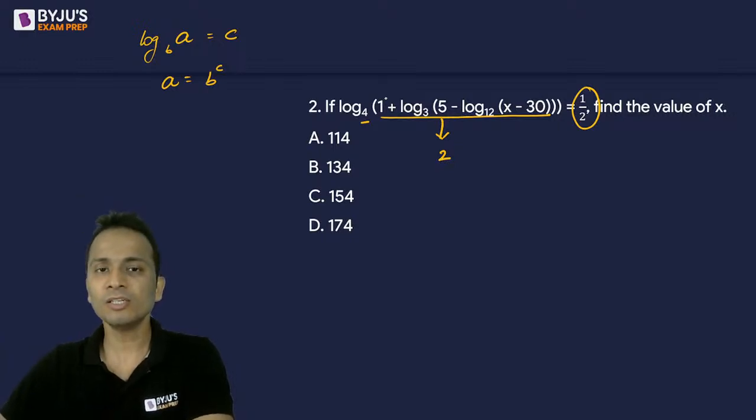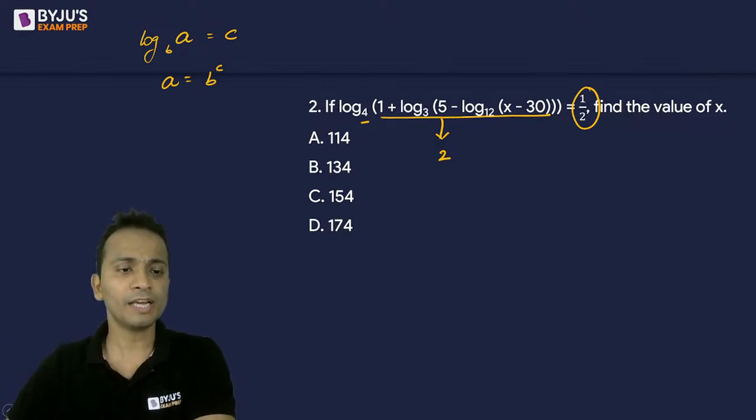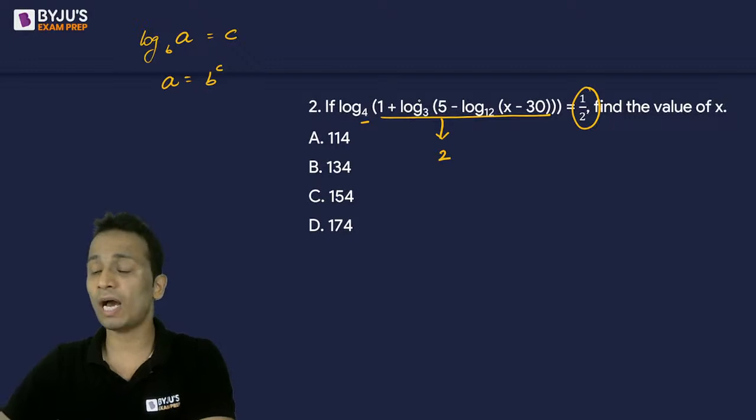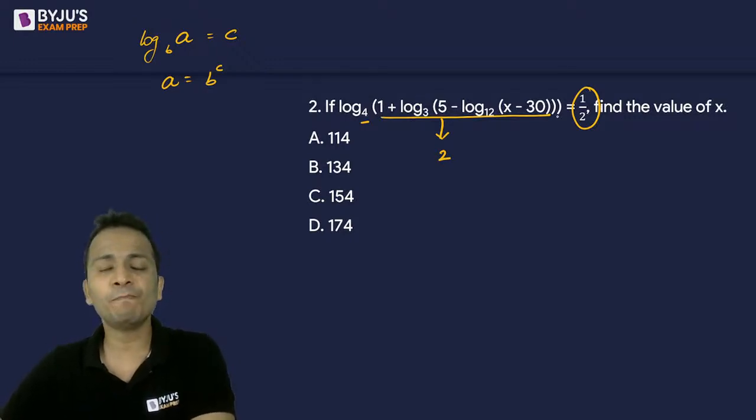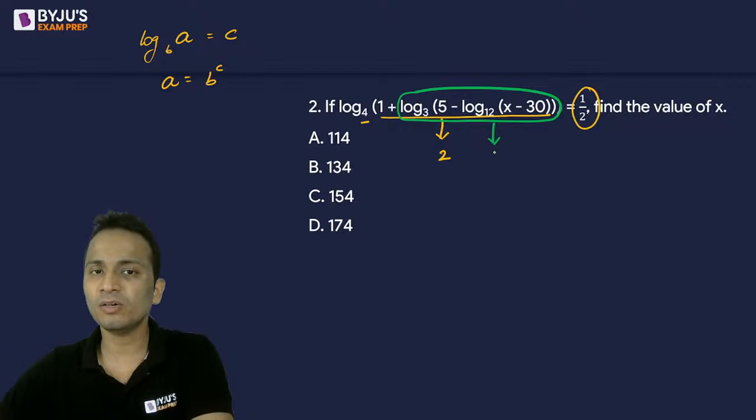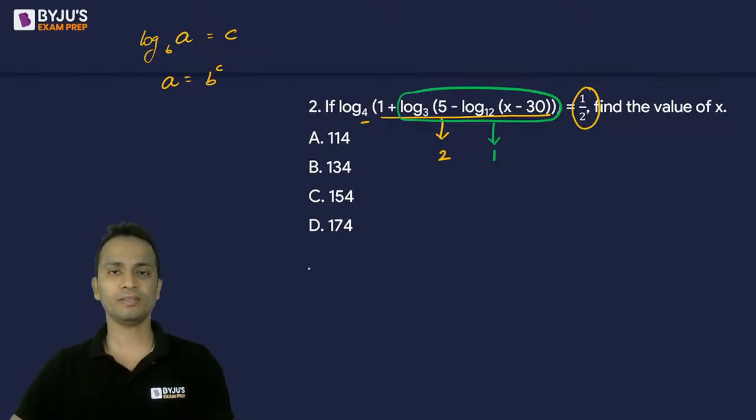Alright. So this line, this portion that I have underlined, what will its value come out to be? It will be equal to 2. Now if the underlined portion is equal to 2, then this part will be equal to 2 minus 1, that is equal to 1. So the portion that I've circled with green color will be equal to 1.